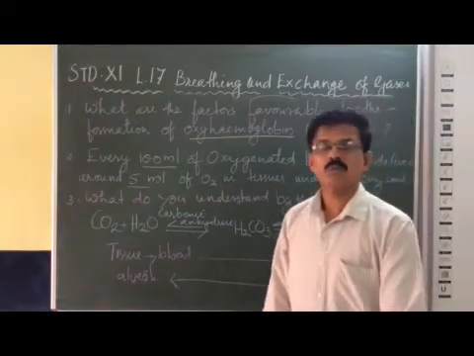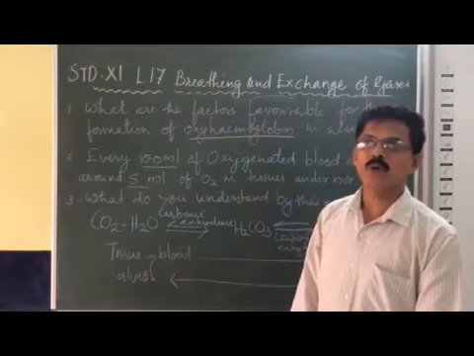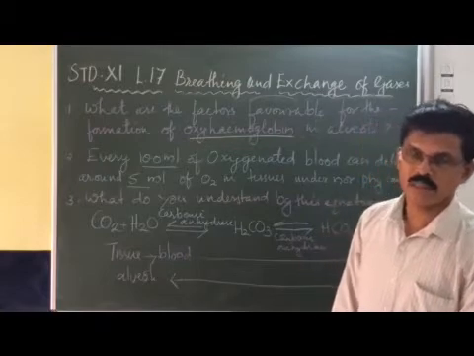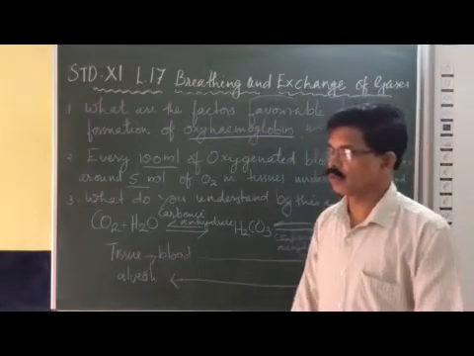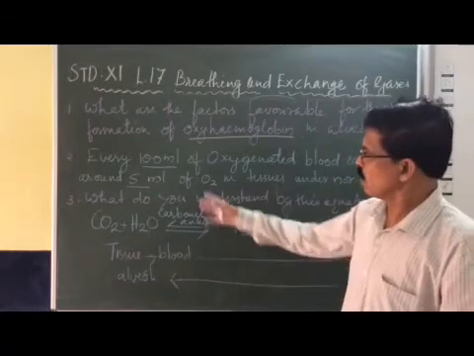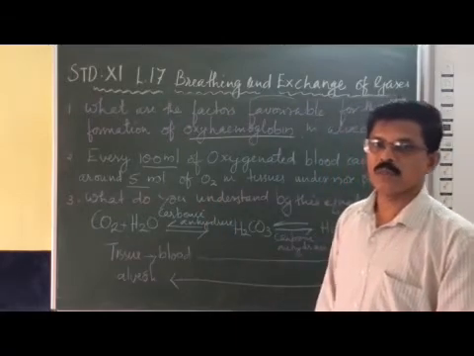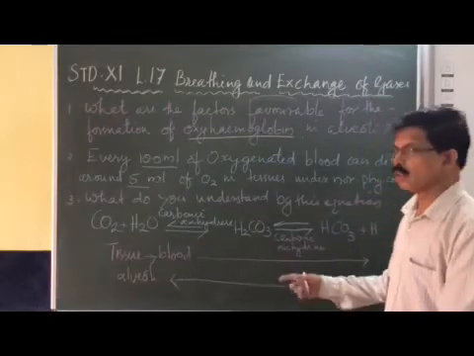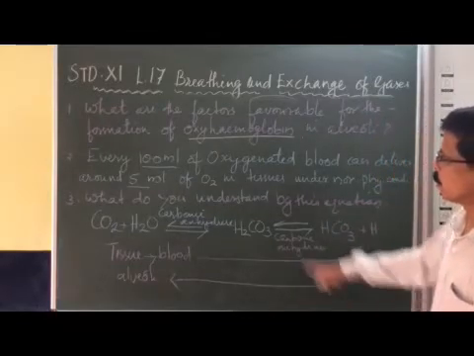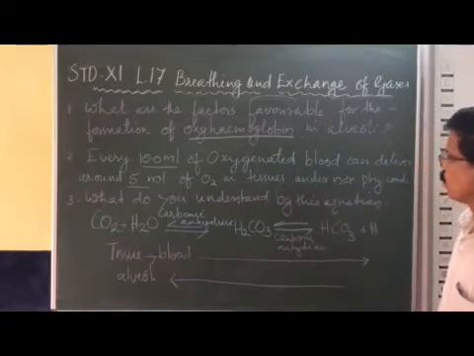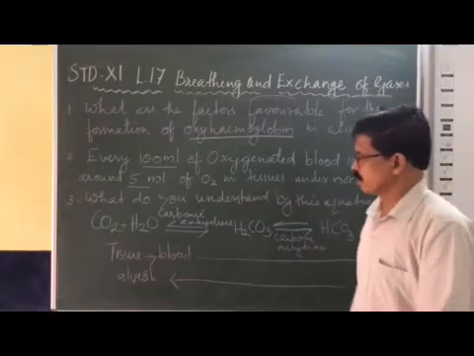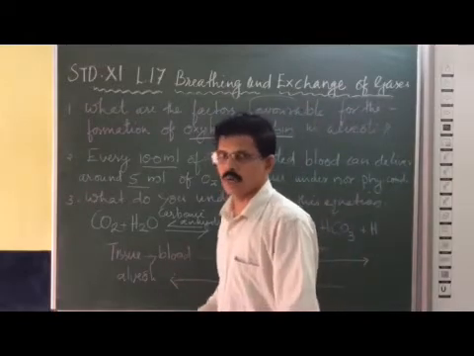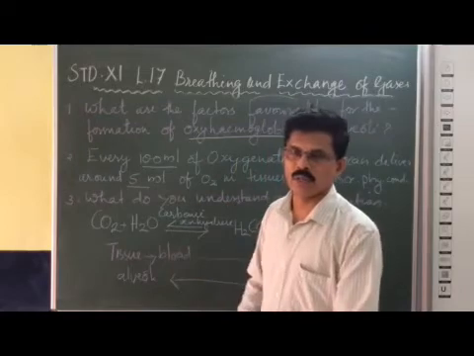This is because the affinity of hemoglobin to the carbon dioxide is very high. That is around 20%. You have to remember 20 to 30%. Here only 5% of oxygen can be transported by 100 ml of blood to the tissues. Keep in mind. So this point you have to remember. Now what do you understand by this equation given here? Actually, this equation indicates the transport of carbon dioxide from the tissues to the alveoli.